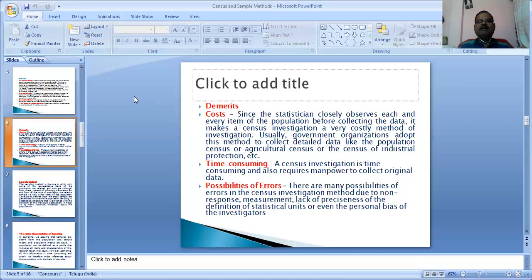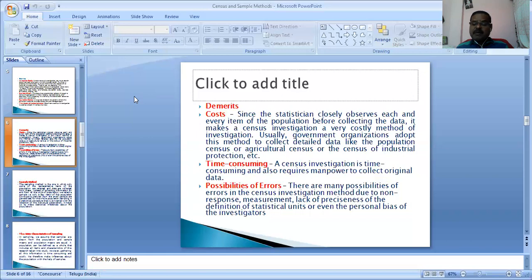What are the demerits or limitations of the census method? The census method of inquiry involves time, huge expenditure, and a large number of trained personnel, so a small organization cannot afford to use the census method.